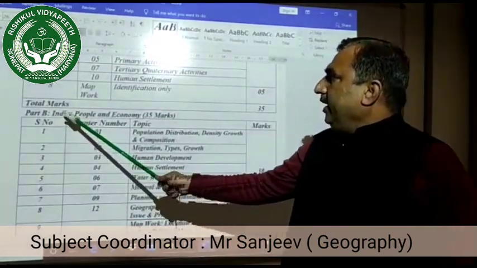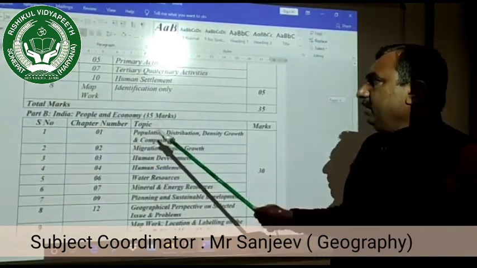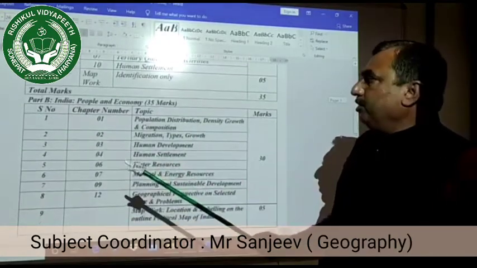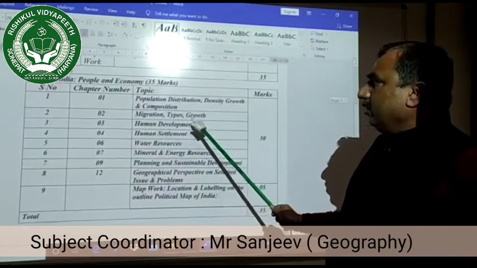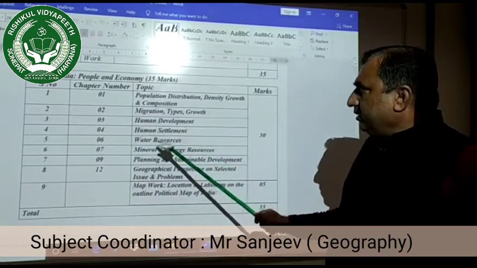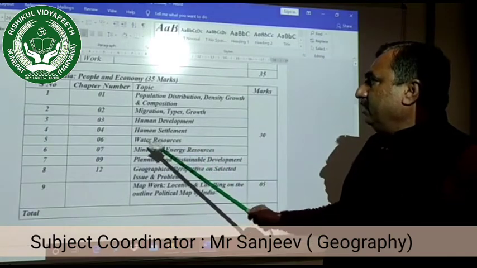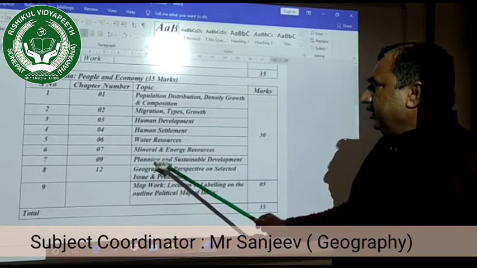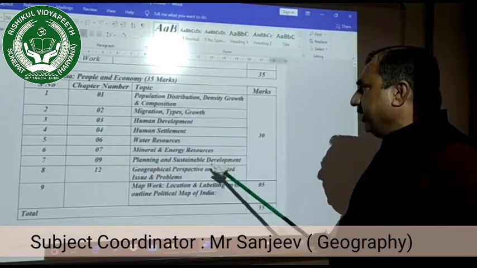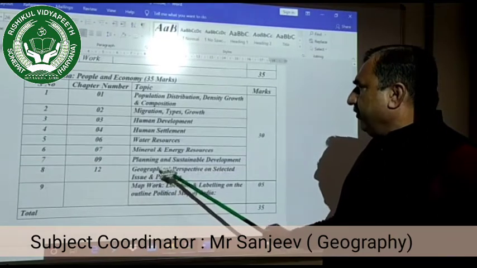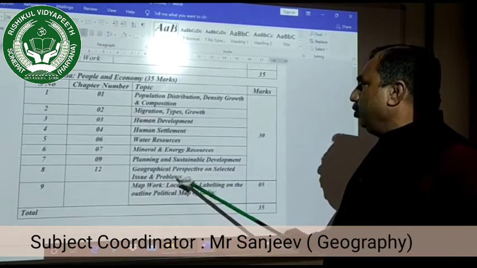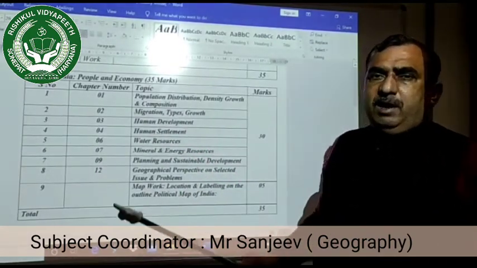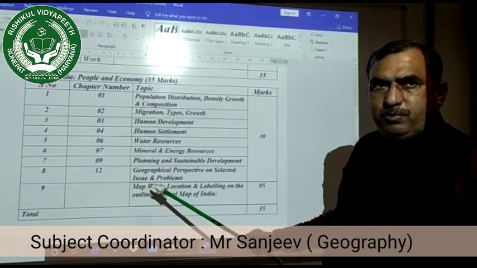Second book, India: People and Economy. Same, chapter first, Population: Distribution, Density, Growth and Composition. Second, Migration: Types and Growth. Third, Human Development. Fourth, Human Settlement. Fifth, Water Resources. Sixth, Mineral and Energy Resources. Next is Planning and Sustainable Development. And the next one is Geographical Perspective on Selected Issues and Problems. These are all 8 chapters, and the book carries 30 marks for the questions and one map question.